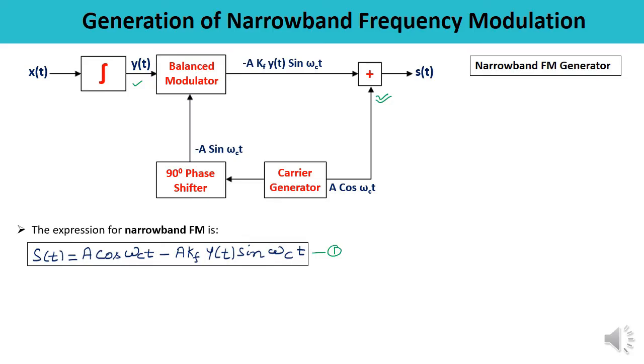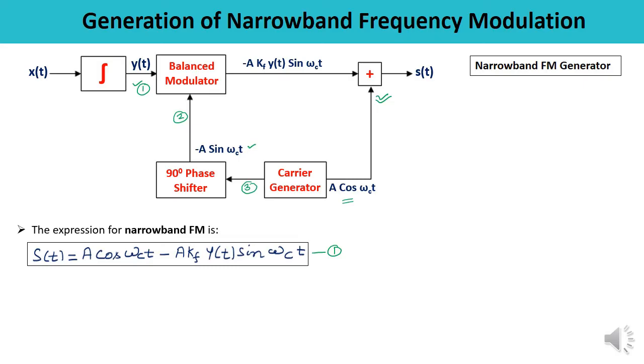One is y(t) and the second input is the output of the 90-degree phase shifter. The input of this 90-degree phase shifter is the carrier signal, which is A cos omega c t. When it is 90-degree phase shifted, what you get is minus A sin omega c t. So what is the balanced modulator doing? Giving the product of these two. So what are you getting?